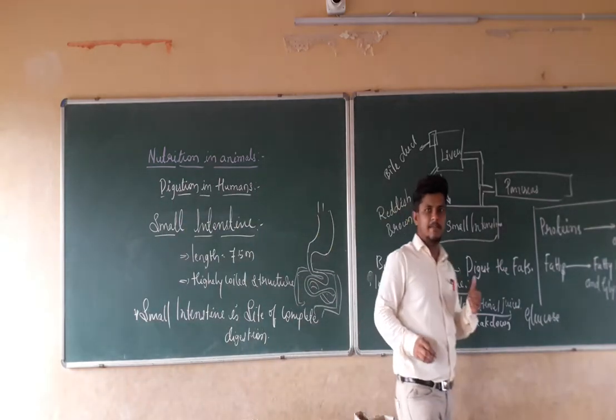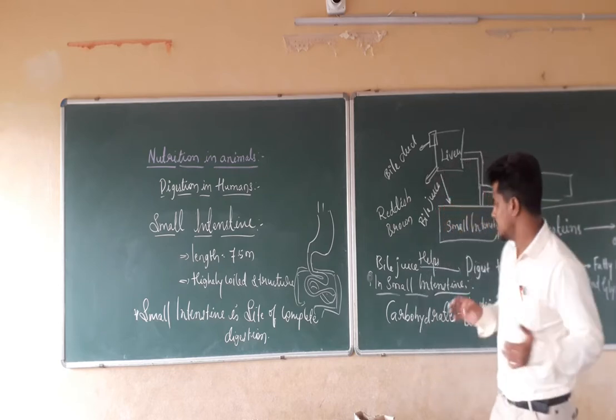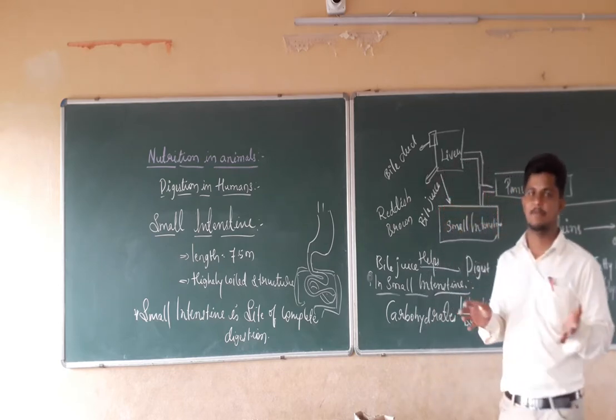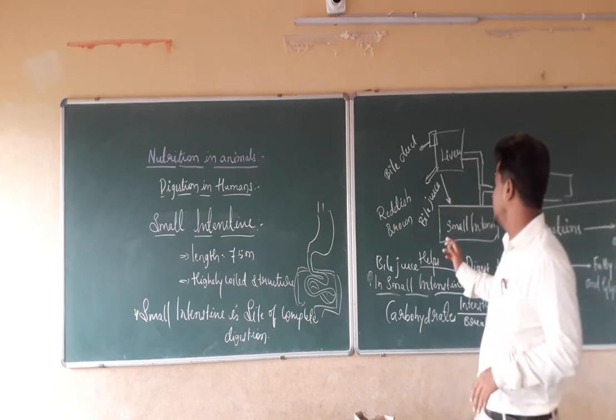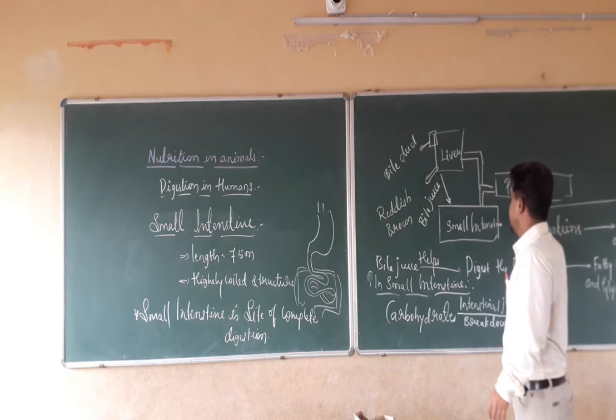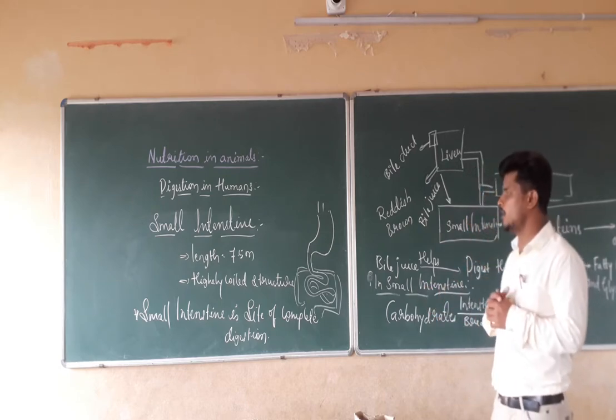I hope this is clear. Everything about the small intestine, that is nothing but how it is going to convert carbohydrates, proteins and lipids, that is nothing but fat, into simpler form by using the liver and pancreas, the pancreatic juices. So it is all about the small intestine.